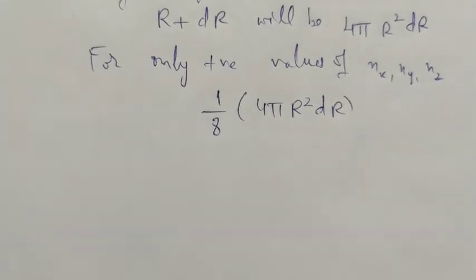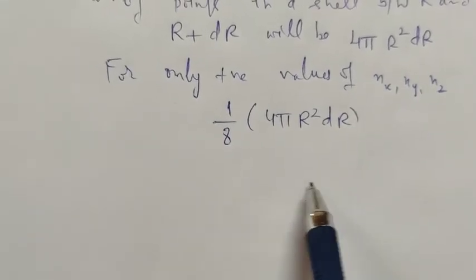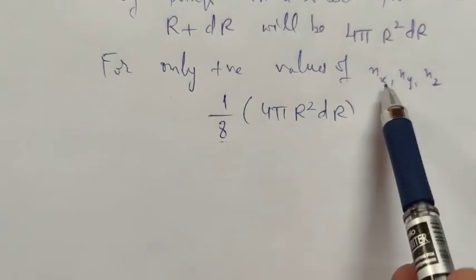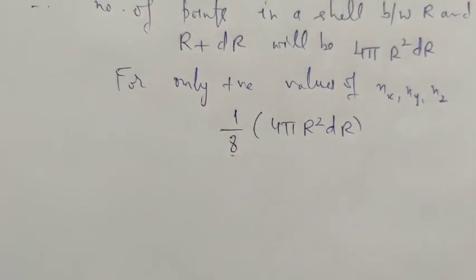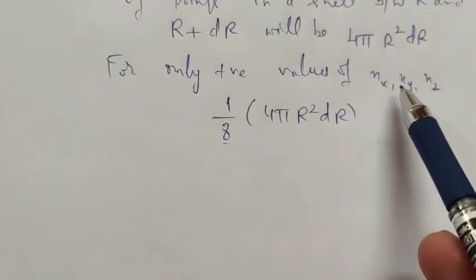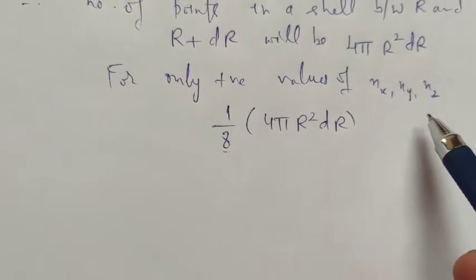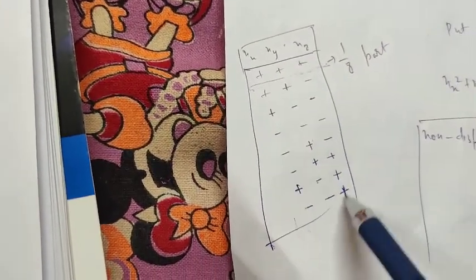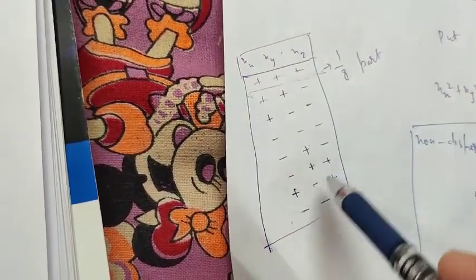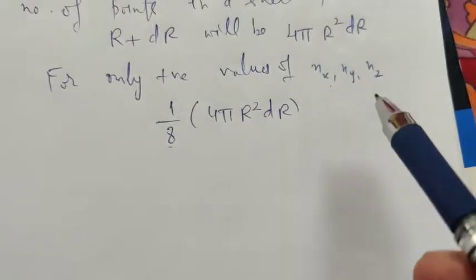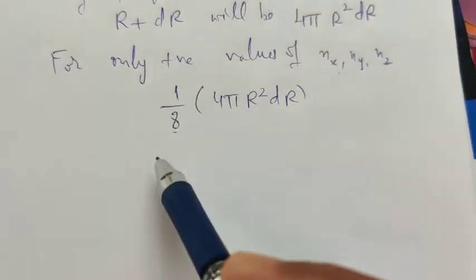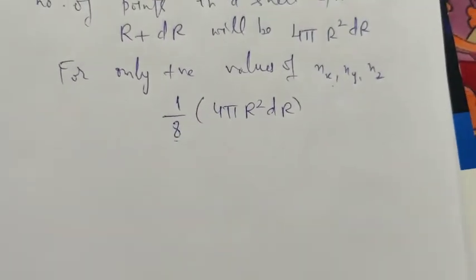So these are the possible modes of vibration for the positive values. Each set of integers nx, ny and nz determines a possible mode of vibration. That means these values represent the various modes of vibration, but we are only taking the positive values.